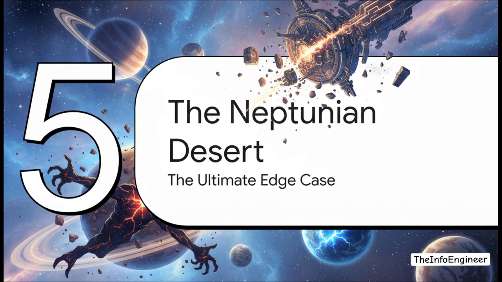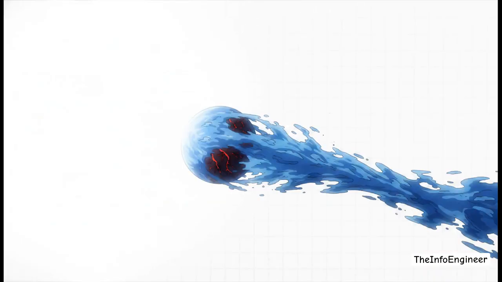Okay, so we patched the models. We're good, right? Well, just when we thought we had it figured out, the universe threw the ultimate edge case at us. Welcome to the Neptunian desert. Because even with planetary migration, there are still rules. If a massive Jupiter-sized planet migrates close in, its sheer gravity can hold on to its gas. But if a mid-sized Neptune-like planet migrates too close, it enters this desert.